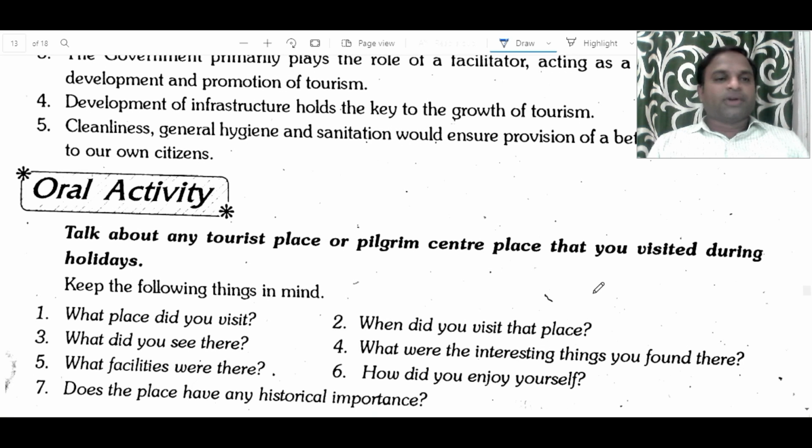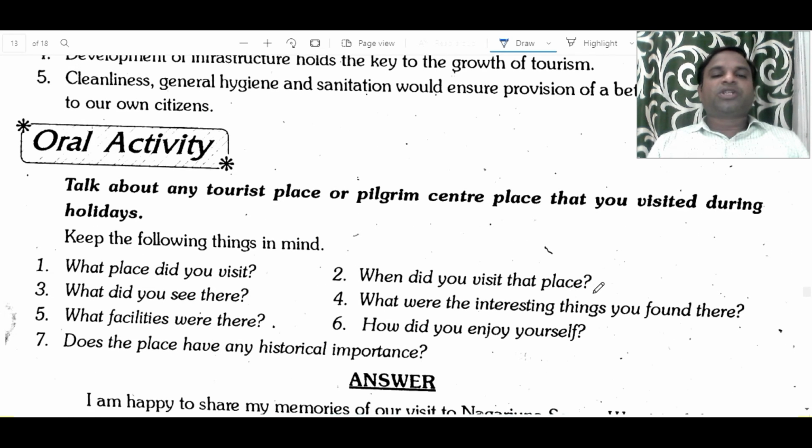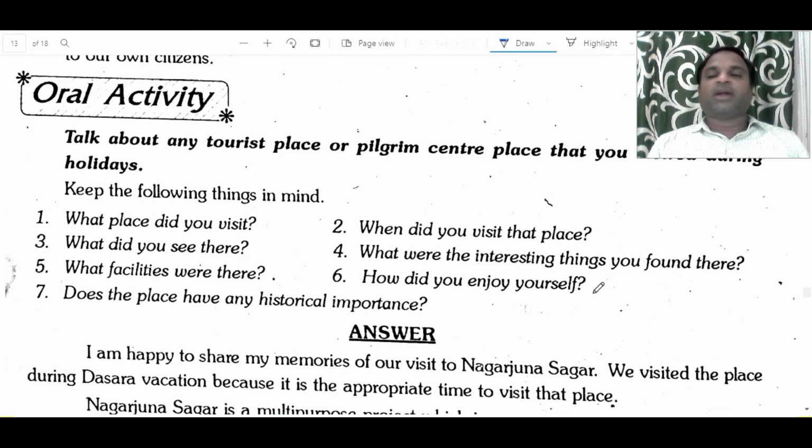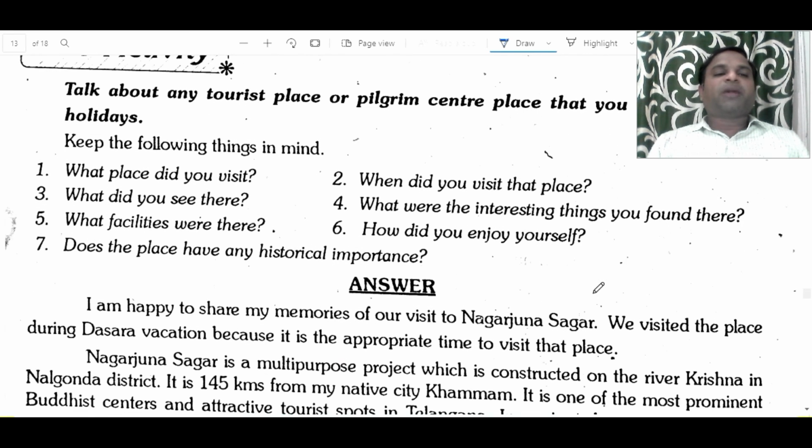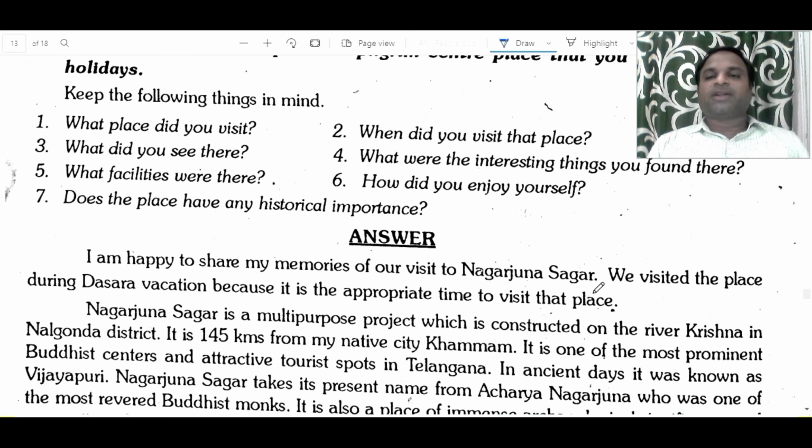So now let's look at the oral activity. Talk about any tourist place or pilgrim center that you visited during holidays. Keep the following things in mind. What place did you visit? When did you visit that place? What did you see there? What were the interesting things you found there? What facilities were there? How did you enjoy yourself? Does the place have any historical importance?